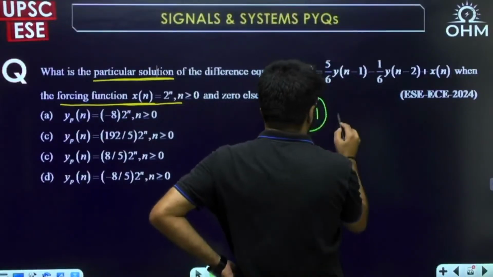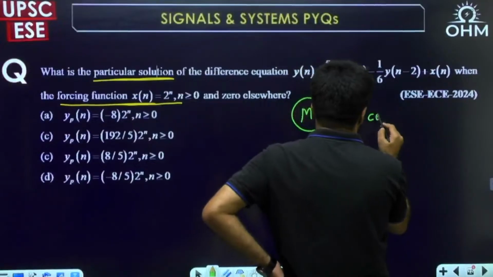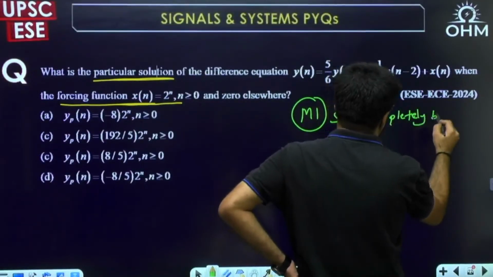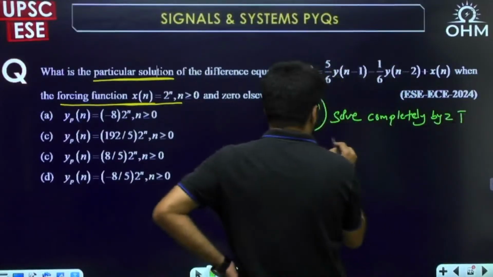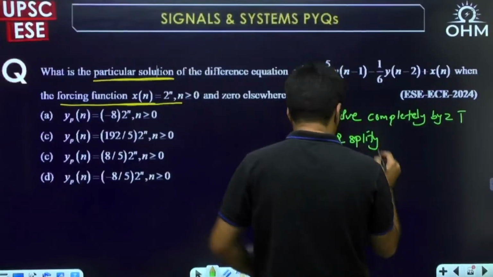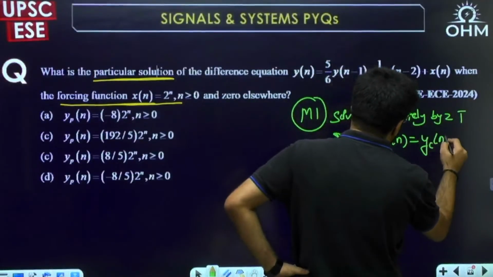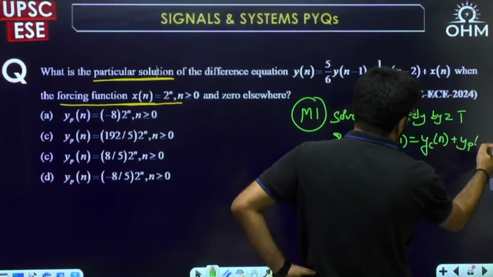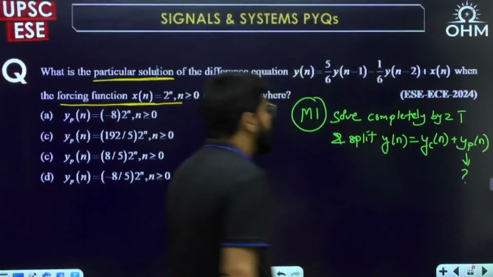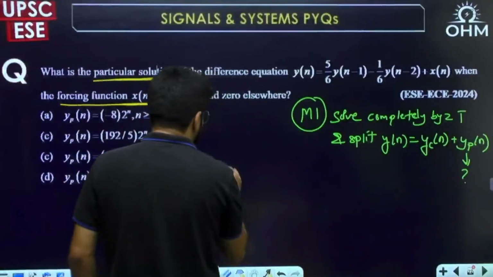Method number 1: solve completely by Z transform method, and split your output y(n) as yc(n) plus yp(n), the complementary part and the particular part. And this is what you have to figure out. Method number 2, simple logical method.